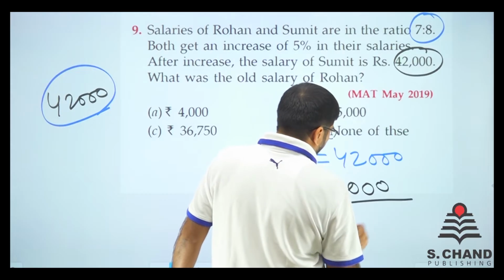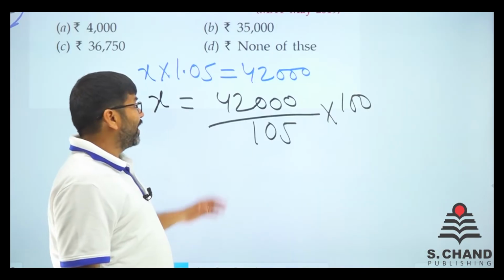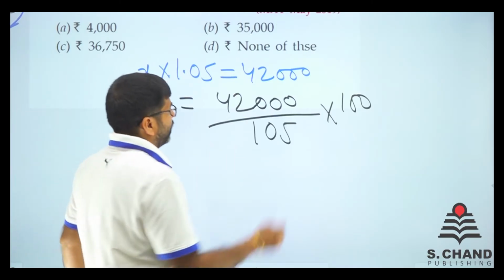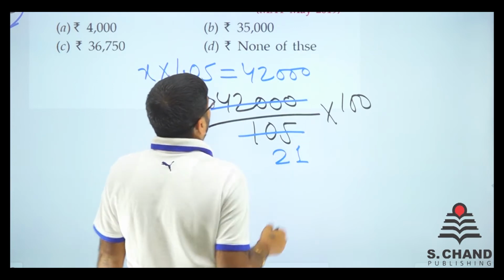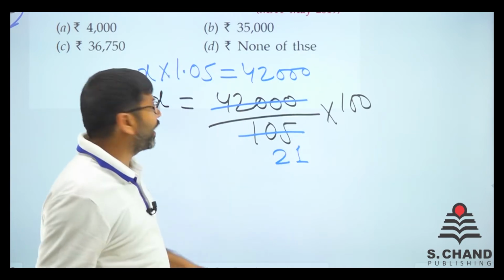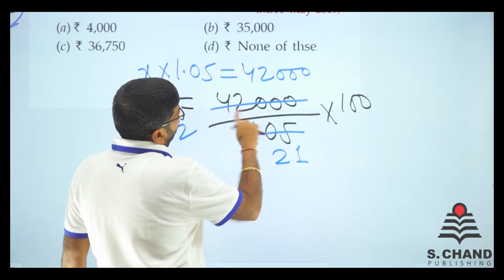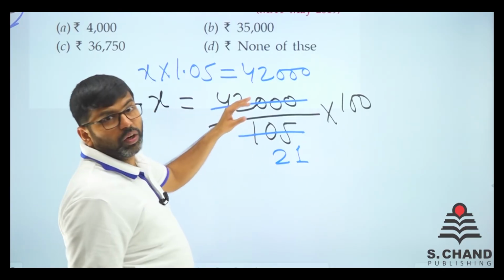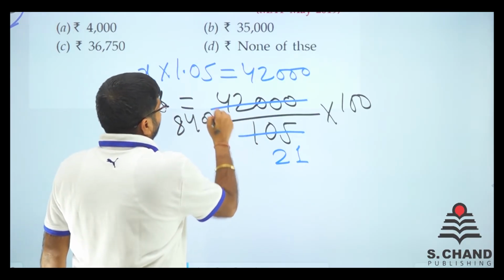42,000 divided by 105 into 100, right? So let's divide this by 5 first. This will be 21 and this will be 42. So 42 is directly divided by 40, that will be 2, and we got 10. So 42,000, that will come out to be 8400, right?